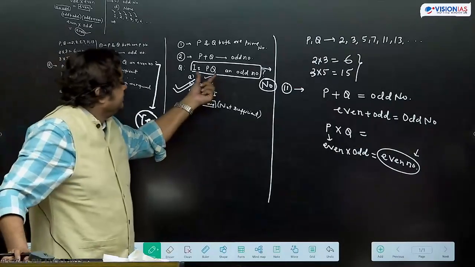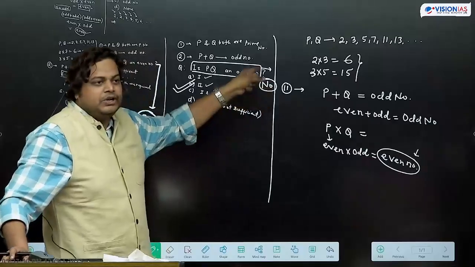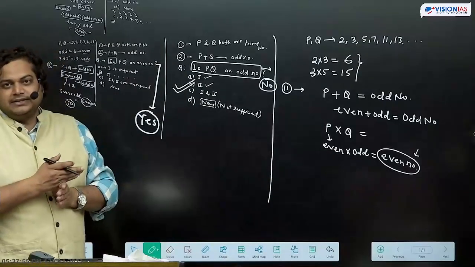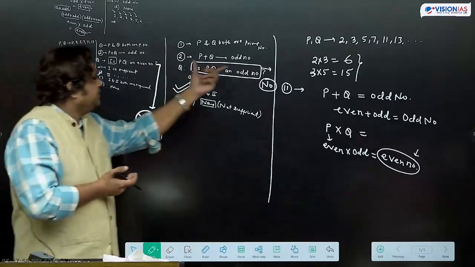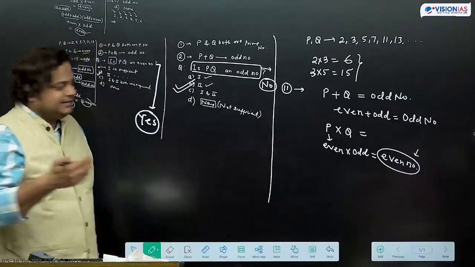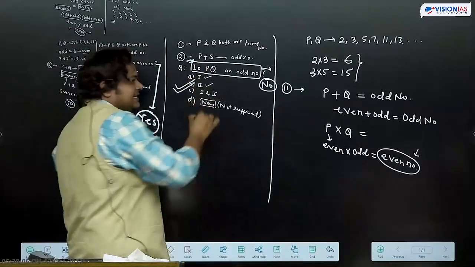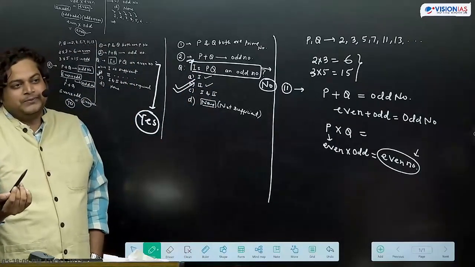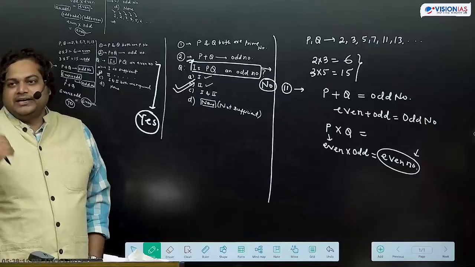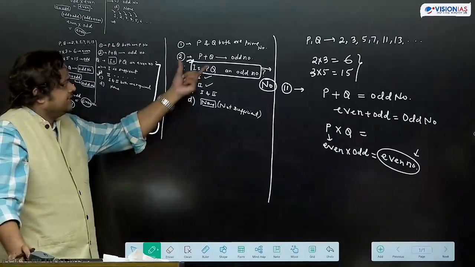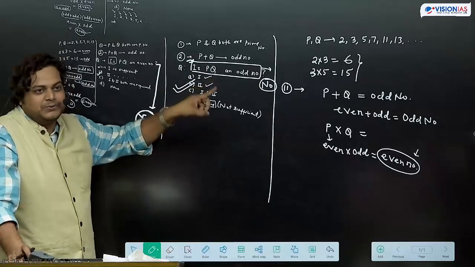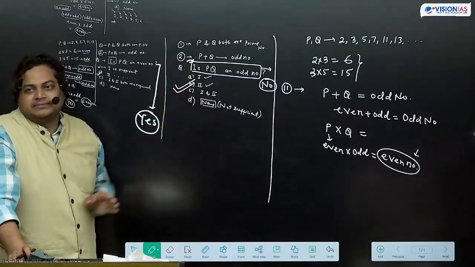Then here, is PQ an odd number? What answer have we got? No. PQ is an even number. So we are getting the answer. It's not like we are not getting the answer. Statement 2 alone gives us the answer to this question. They ask it this way, so the answer will be either yes or no. So we are getting the answer in yes or no. The third is cannot determine. If cannot determine, then we can say that this statement is not able to provide us the answer. But if it is coming in yes or no, we'll say that we are getting the answer.